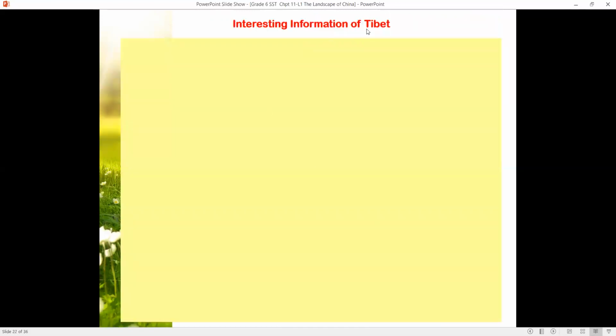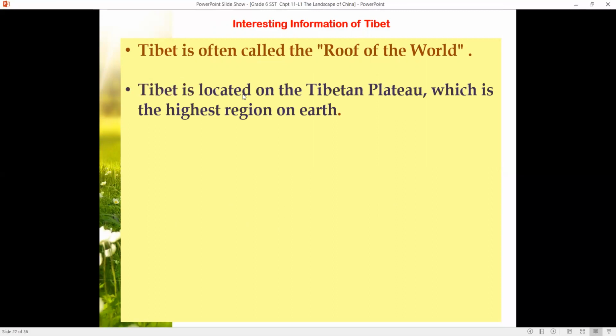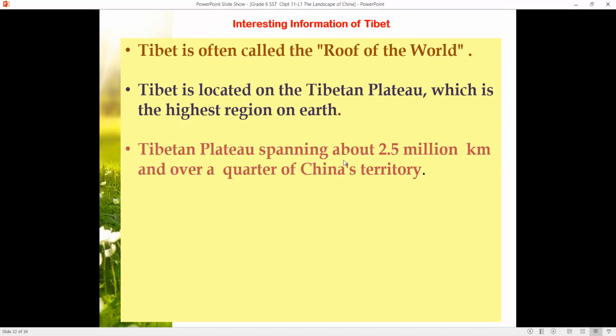Interesting information about Tibet. Let me go into a little extra detail for you to understand about Tibet. Tibet is often called the roof of the world. Tibet is located on the Tibetan Plateau, which is the highest region on earth, spanning about 2.5 million square kilometers and over a quarter of China's territory.